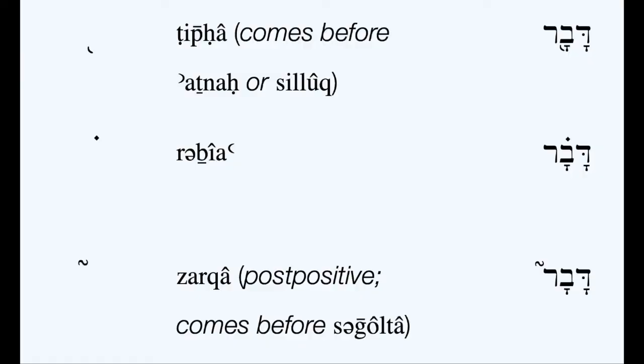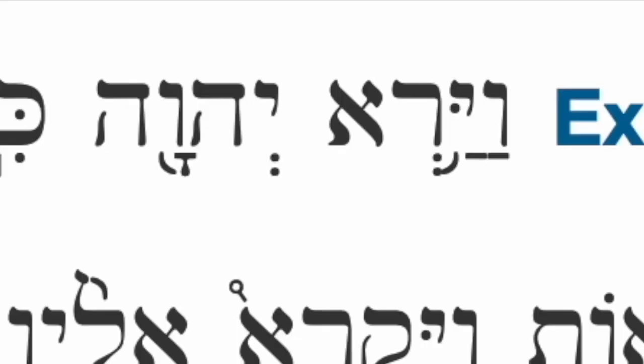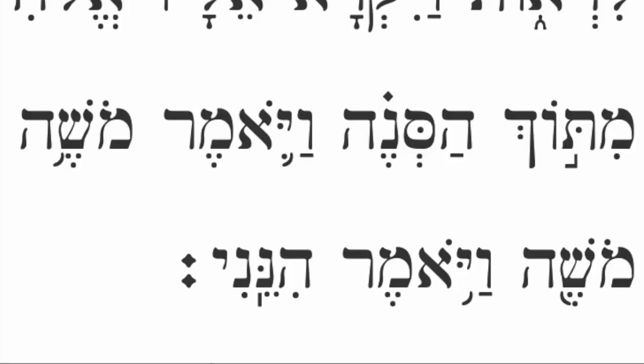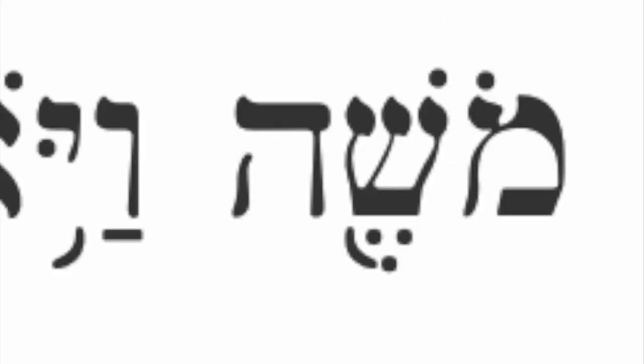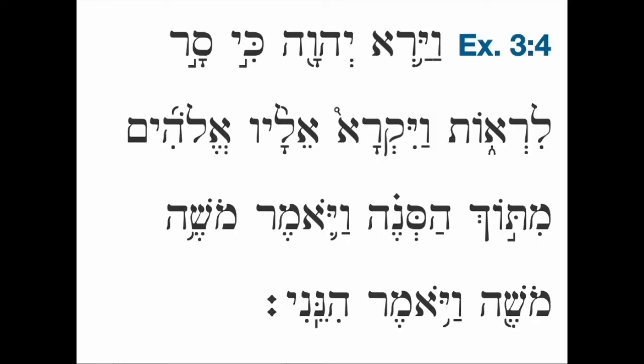All right, now another disjunctive accent that we see a couple of times in this verse is the tifcha. That occurs on Adonai, the second word of the verse, vayar Adonai, and it occurs on the second instance of Moshe. Now you'll notice that in both places where that disjunctive accent, tifcha, occurs, it closes out a phrase once again. The first one is vayar Adonai, and the Lord saw. The Lord saw what? The Lord saw that, and so there's a subordinate clause that follows. So when the tifcha occurs on Adonai, there is actually a syntactic break here.